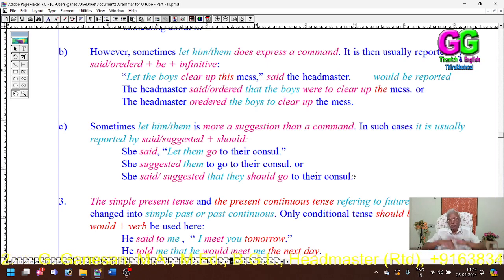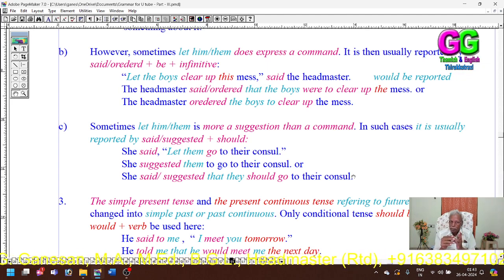My dear students, in the third type, when "let him" or "let them" expresses a suggestion, then we have to use "should". It can be used both as an imperative sentence and a statement.